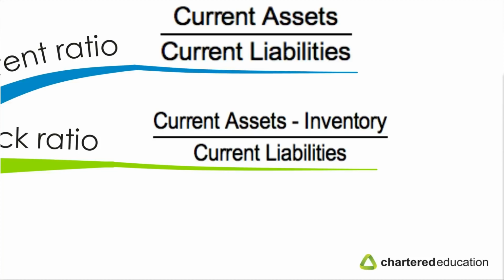Some people suggest that the ideal quick ratio, the ideal acid test ratio, is a ratio of 1 to 1. So if you have current assets minus inventory, for every $1 of that, you have $1 of current liabilities. This isn't always true again, and in some industries they have lower quick ratios. And also it's important to consider this quick ratio, the acid test ratio, by looking at the changes in the ratio over time and then comparing it with other companies in the industry over time.